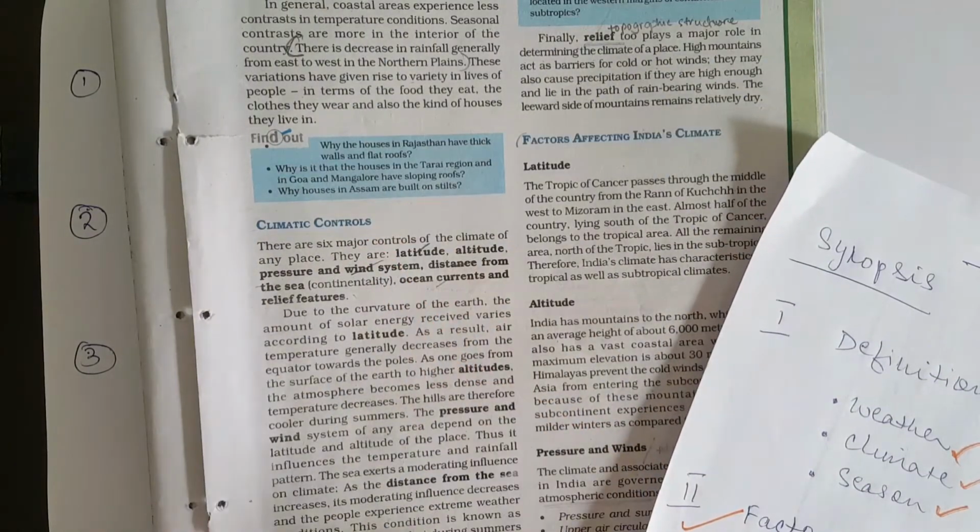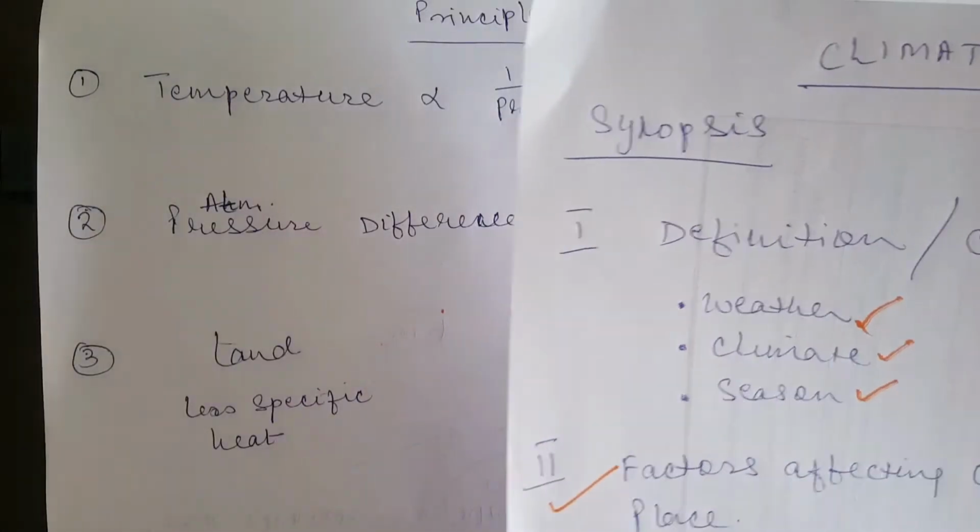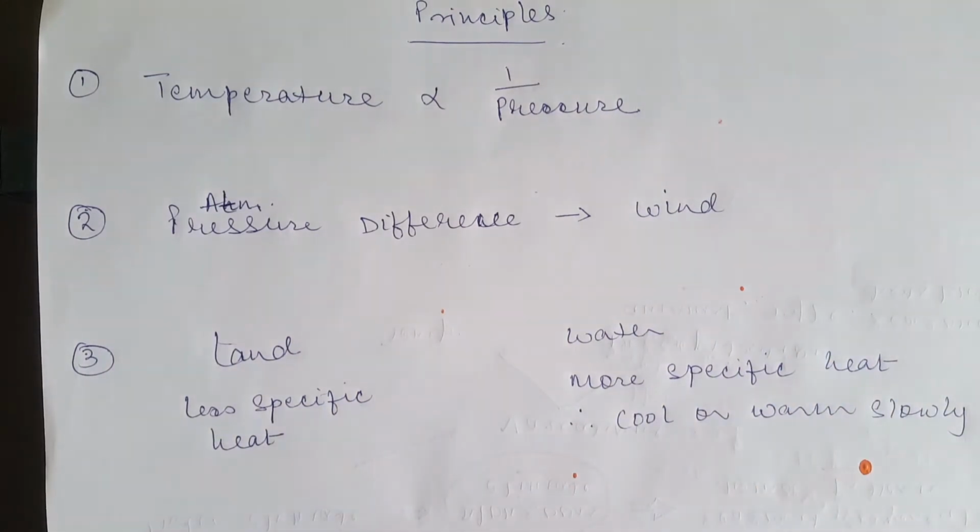Let's now do the second part of this chapter, which is the factors affecting the climate of a place. Before we start this part, let's just look into the underlying principles which control the elements of the climate.